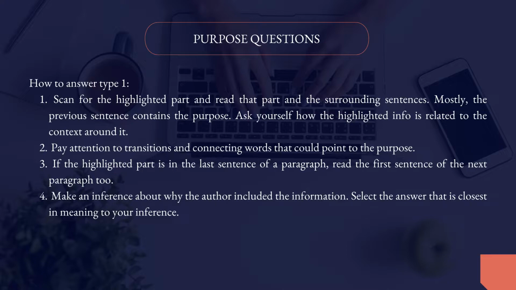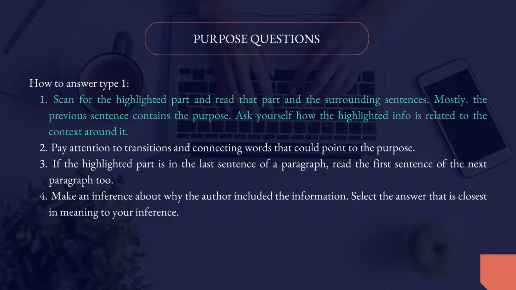Okay, type 1, how to answer it. Now, we said in type 1, you have a keyword or key phrase. Why does the author mention X in the passage? How do we answer that? Step number 1. Scan for the highlighted part and read that part and the surrounding sentences. Mostly, the previous sentence contains the purpose. Ask yourself how the highlighted information is related to the context around it.